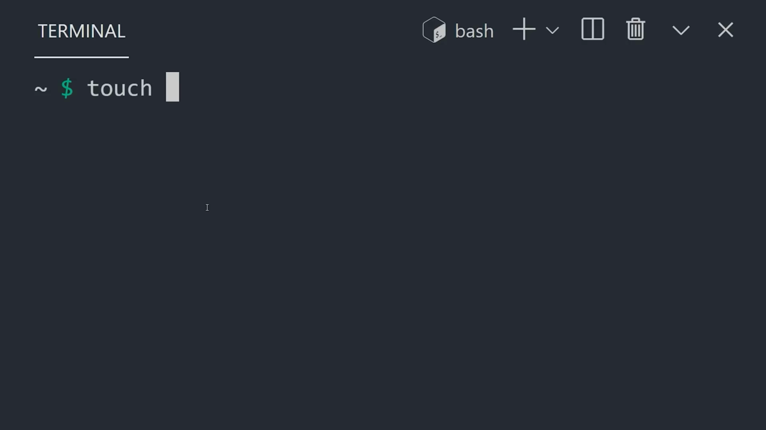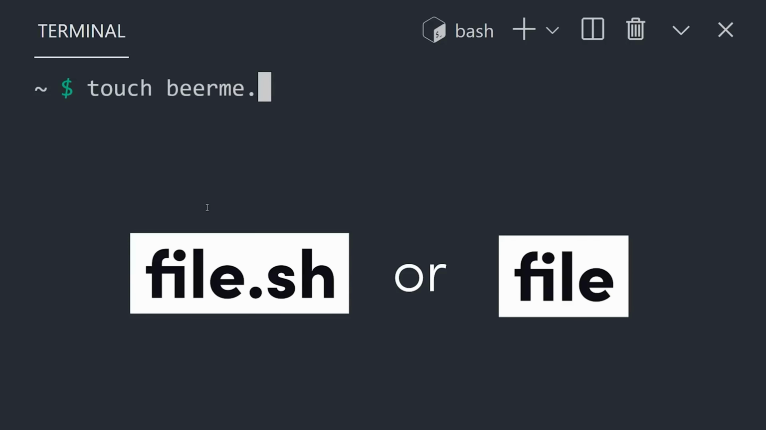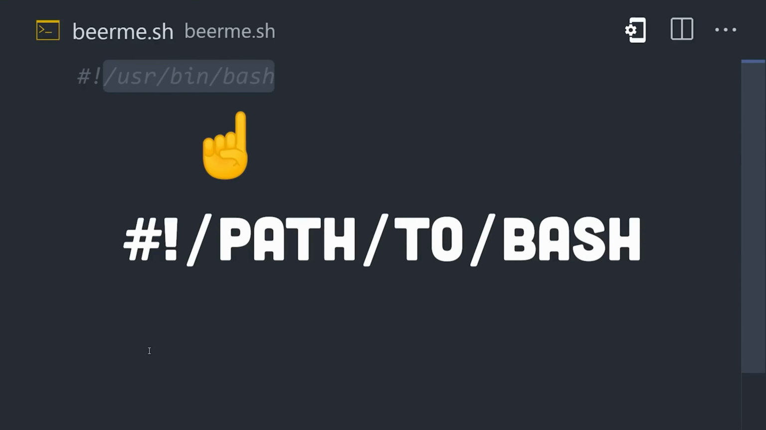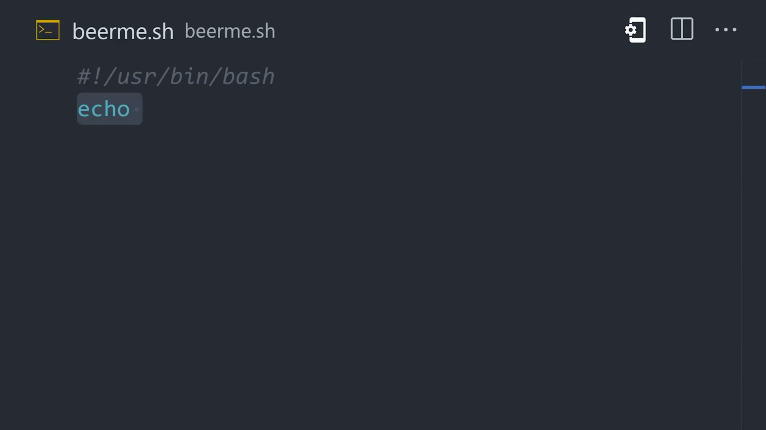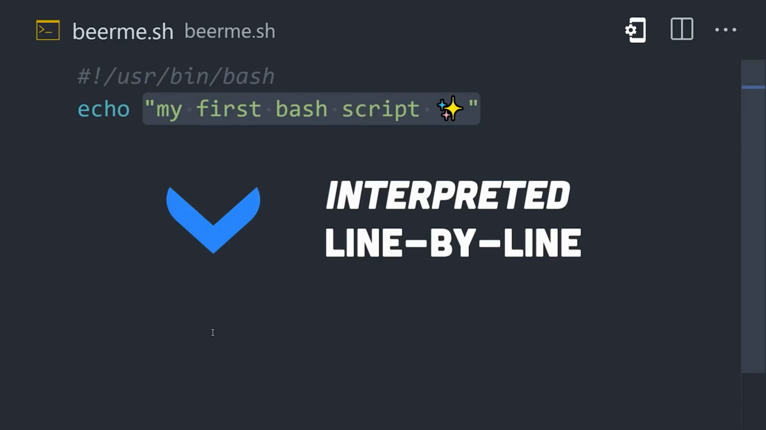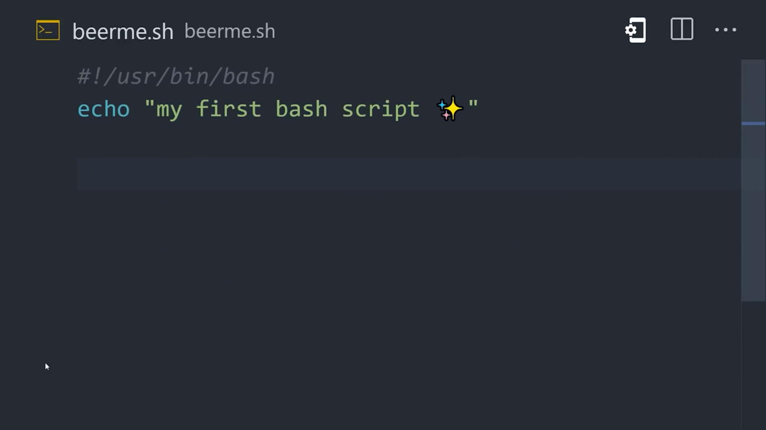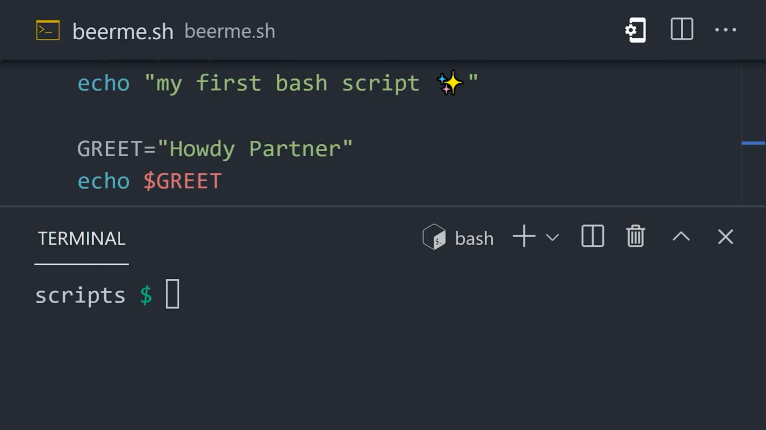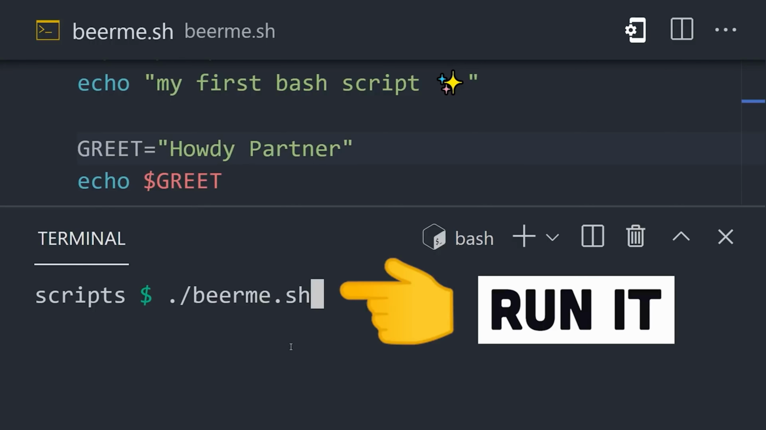You can add your own custom bash scripts to any project by creating a file that ends in .sh or has no file extension at all. The first line in the file should always be a shebang followed by a path to the application that should run it. Below that, we can start writing commands like echo to print something, and they'll be interpreted line by line. To create a variable, type a name in all caps followed by an equal sign, then reference it later in the script using a $ sign in front of the name. Now to execute the script, simply type the file name into the shell.